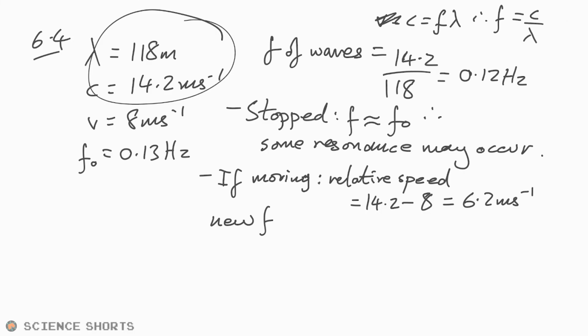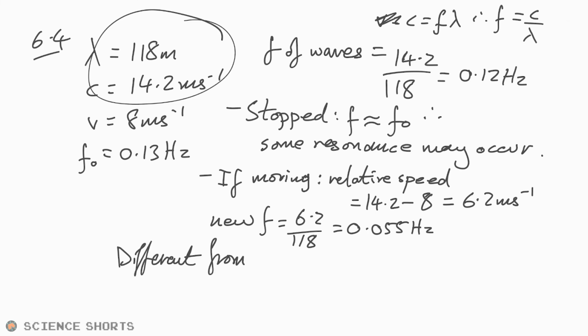New frequency is equal to 6.2 divided by 118. And so that would give us 0.055 hertz. So, yes, that would be very different from f0. Therefore, no resonance occurs. I think it's safe enough to say. Therefore, safer. There we go.